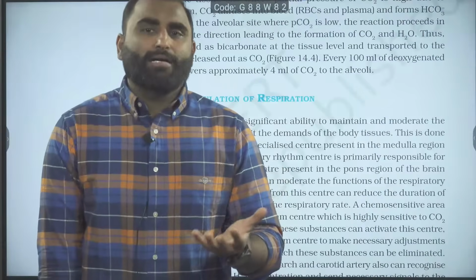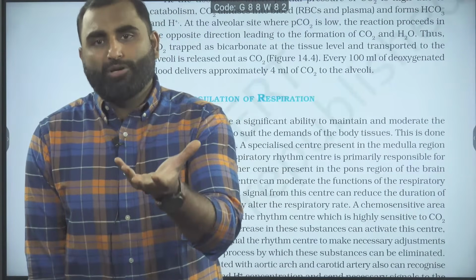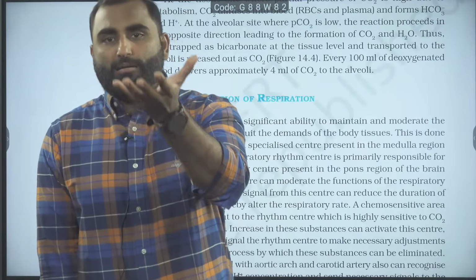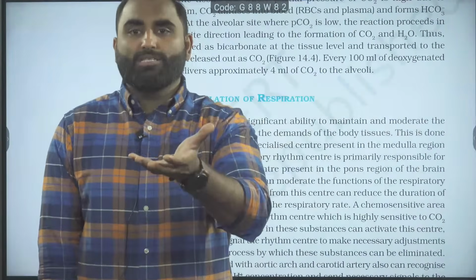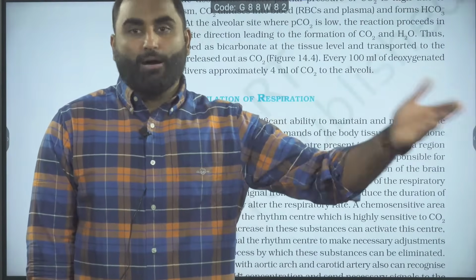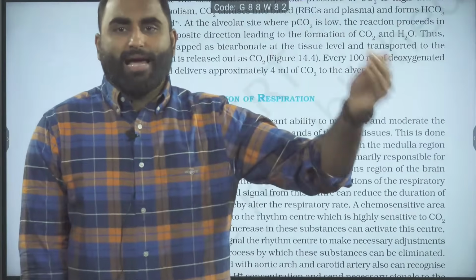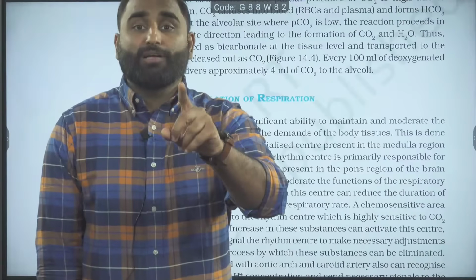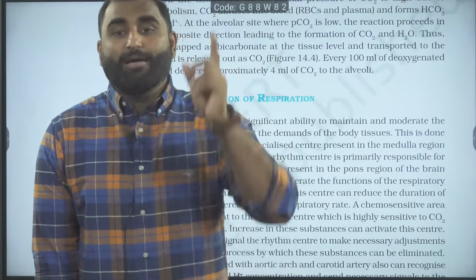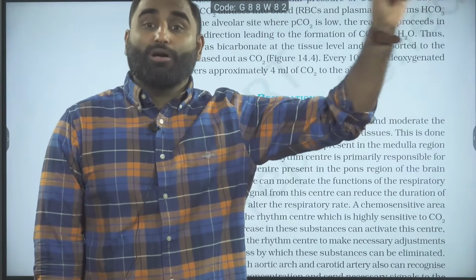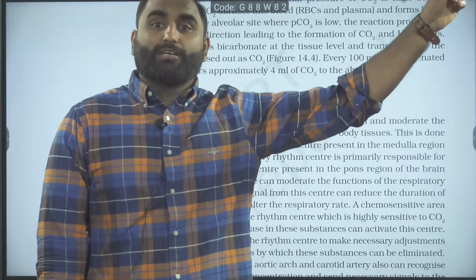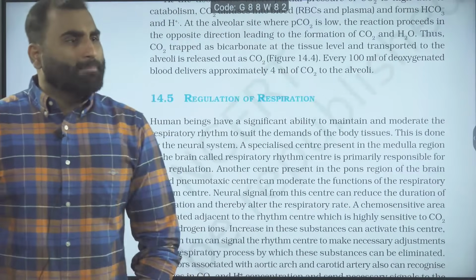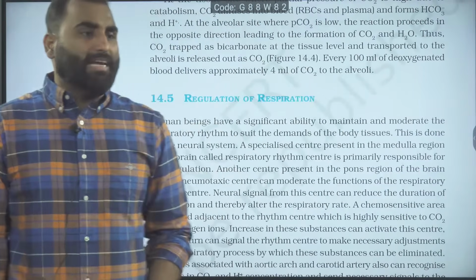Chloride shift is nothing but in the RBC, when the bicarbonates are formed in the RBC, a lot of bicarbonates move outside from the RBC due to higher concentration. Bicarbonates are moving outside, due to which the chlorides are coming in. As the chlorides are coming inside, that is called chloride shift. Chloride shift occurs at tissue level. The same chloride will go out. That is called as a reverse chloride shift. Reverse chloride shift will occur at lungs. Are we clear? But asking about chloride shift, the chances are very less.